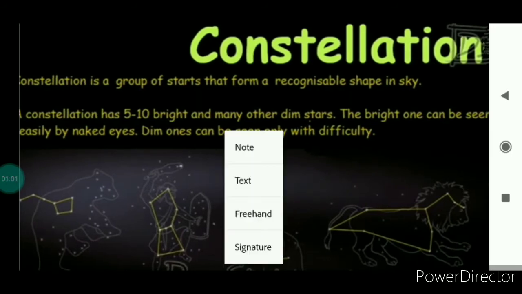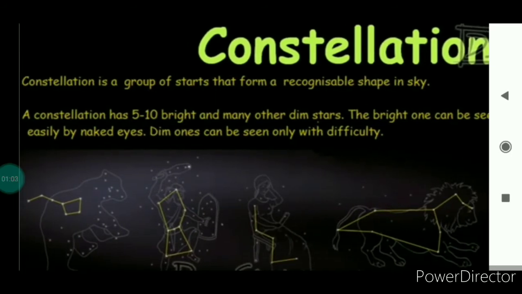So I will show you that here. The first one is Ursa Major. There are many constellations whose images have been shown here. But before beginning the explanation of Ursa Major, I want to discuss some features of constellations.